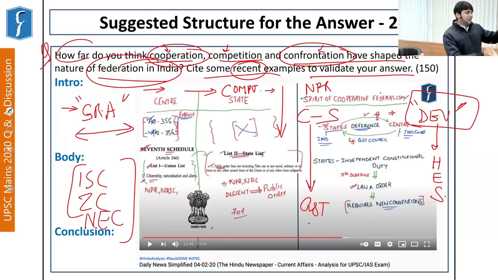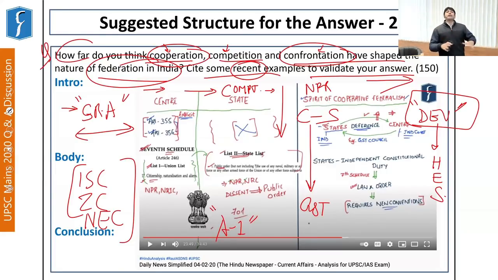So these are certain examples which you could have highlighted to validate your answer, showing how the nature of the Indian federation has developed over a period of years. And in conclusion, you can say that nevertheless, Article 1 of the Indian Constitution, which mentions that India shall be a union of states, has overall ensured that India still remains a union of states.